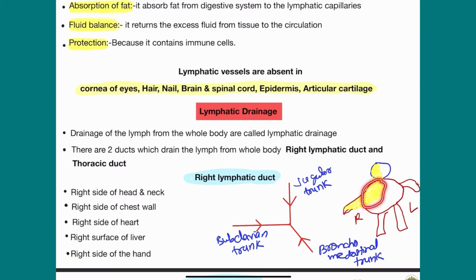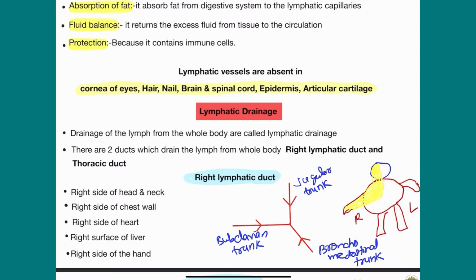the chest region. The bronchomediastinal trunk drains the chest region, the right side of the heart and the right side of the liver. These are drained only by the bronchomediastinal trunk. So only these areas are drained by the right lymphatic duct. The whole rest of the body is drained by the thoracic duct.